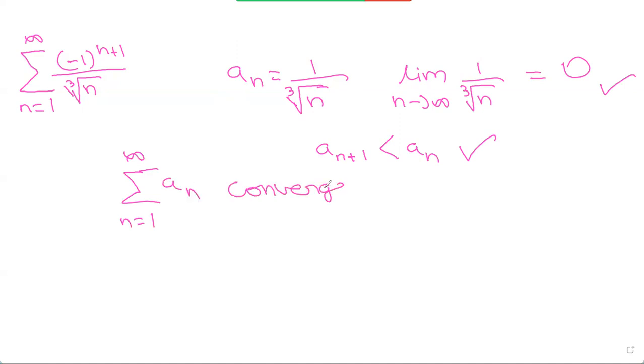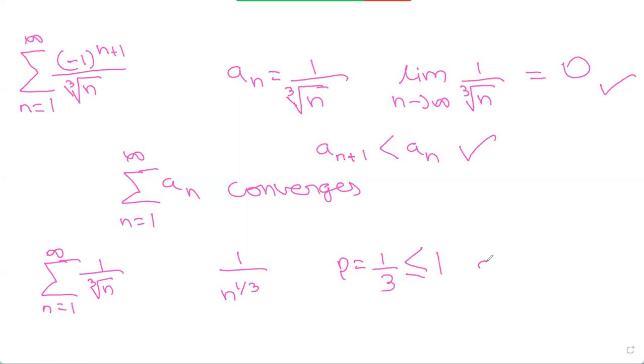Now that it converges, we need to find out if it converges absolutely or conditionally. So we need to find out if the sum from n equals 1 to infinity of 1 over cube root of n converges or diverges. This can be written as 1 over n to the power of 1 over 3. And by the p-series test, p is equal to 1 over 3, which is less than or equal to 1. So it diverges. So the absolute value of an diverges. Because one converges and one diverges, it is conditionally convergent.